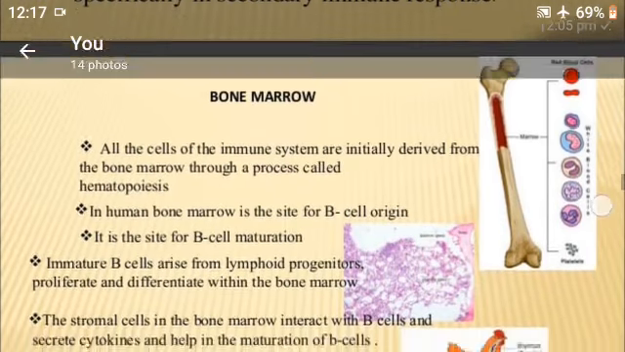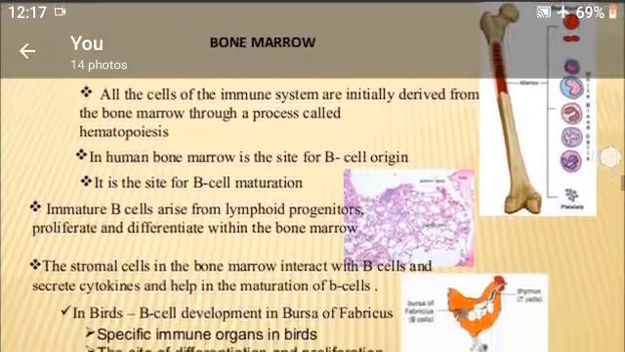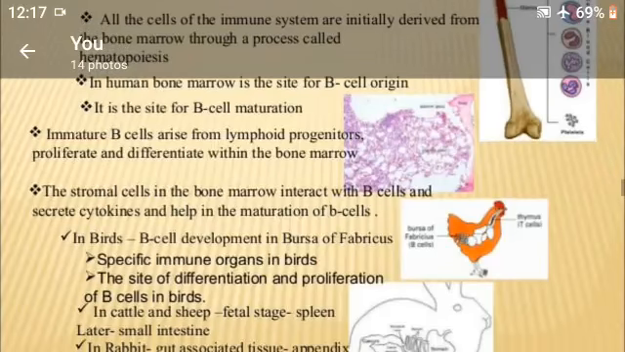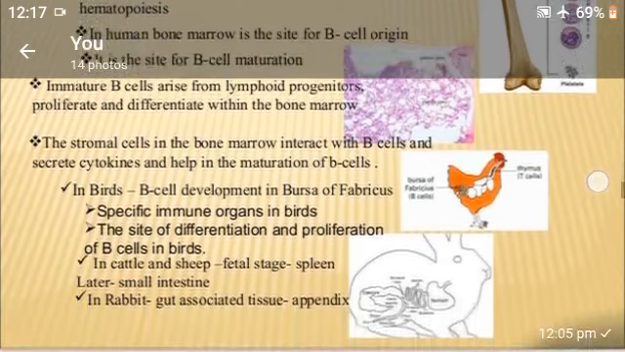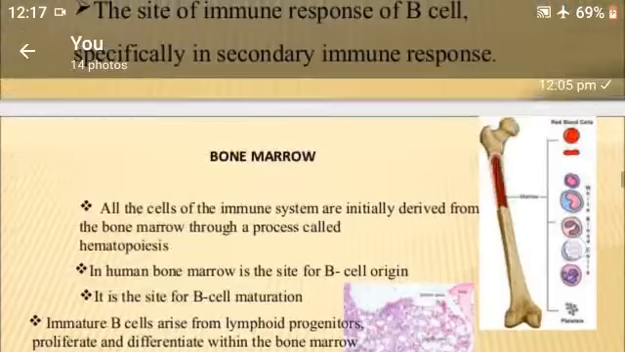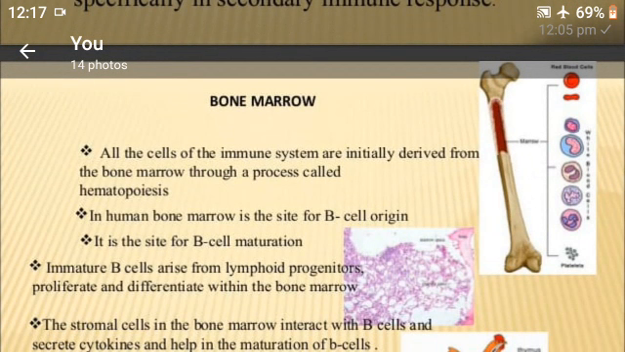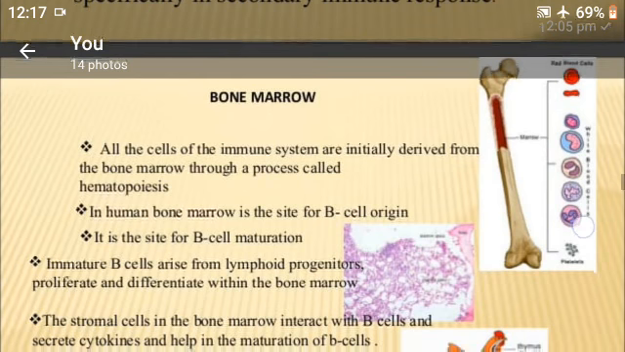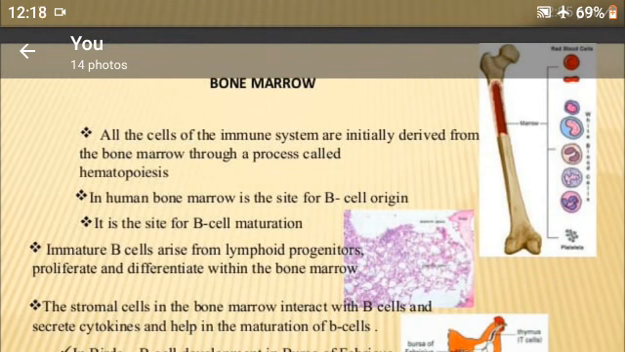Bone marrow. All the cells of the immune system are initially derived from the bone marrow through the process called hematopoiesis. In humans, bone marrow is the site for B cell origin. It is the site for B cell maturation.